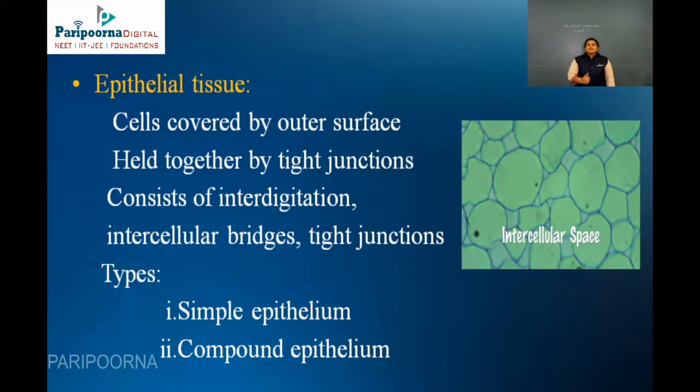It also consists of interdigitation. In between the tight junctions, if a furrow is present to transport information from one epithelial cell to the other, it is said to be interdigitation. If the furrow is not present and the 2 cells are simply adhered, then it is said to be intercellular bridges. The third one is your tight junction, which is to prevent leakage.